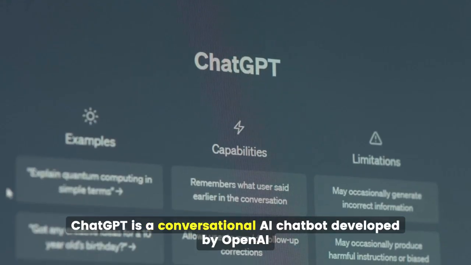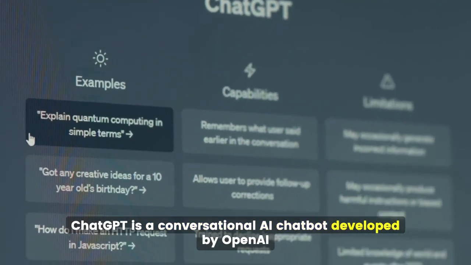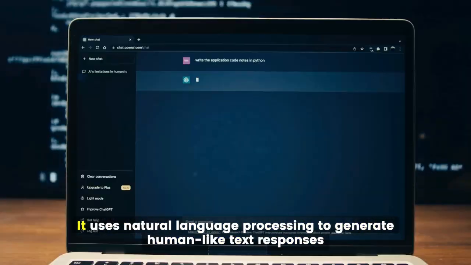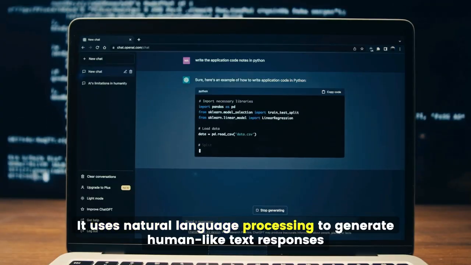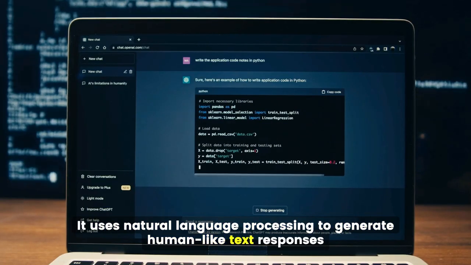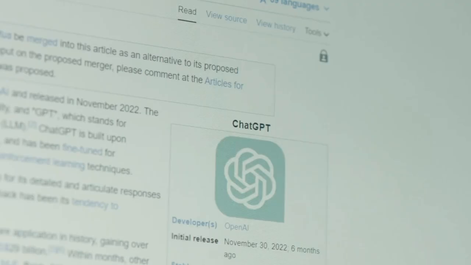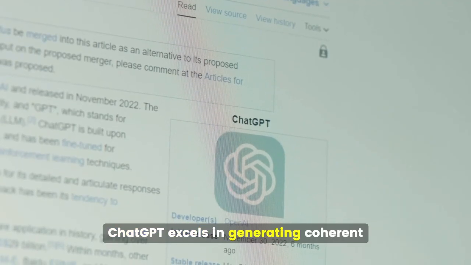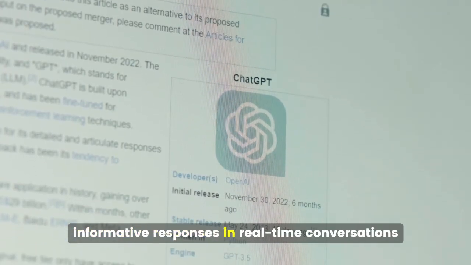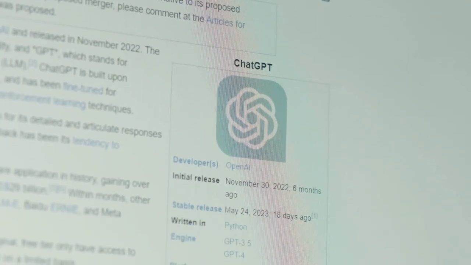ChatGPT is a conversational AI chatbot developed by OpenAI. It uses natural language processing to generate human-like text responses. Here are some of its key features. ChatGPT excels in generating coherent, informative responses in real-time conversations.